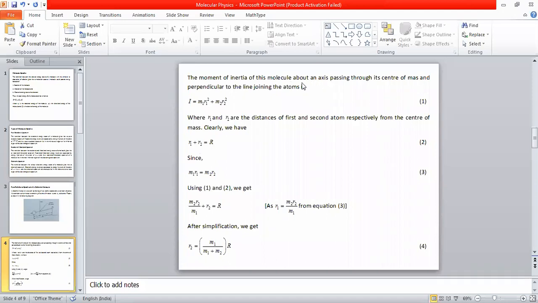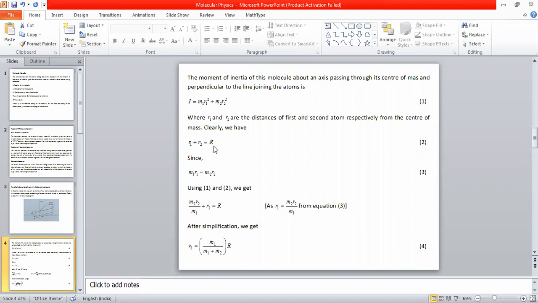Moment of inertia of the whole molecule about the center of mass is equal to the moment of inertia of the first atom plus the moment of inertia of the second atom. Therefore, capital I, the moment of inertia of the molecule, is equal to M1 R1 square. M1 is the mass of the first atom, R1 is the distance of the first atom from the center of mass. So M1 R1 square is the moment of inertia of the first atom. M2 R2 square is the moment of inertia of the second atom. Therefore, total moment of inertia I is equal to M1 R1 square plus M2 R2 square. This is your equation 1.